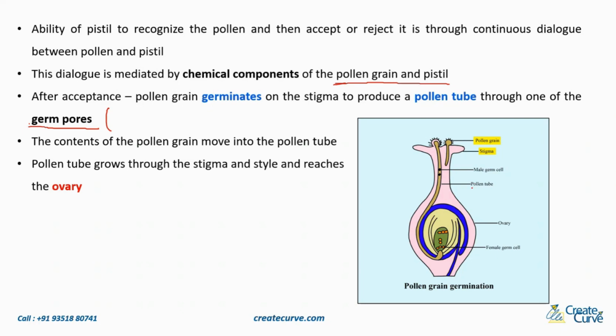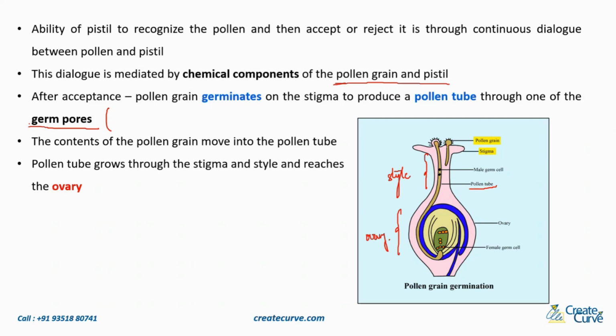Now, how do you think this pollen tube, which is on the stigma, actually gets into the style? Remember, this is the stigma, this entire long part is the style, and this last part down here is the ovary. So how does it form a tube?